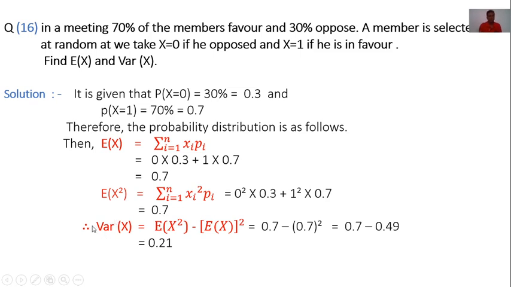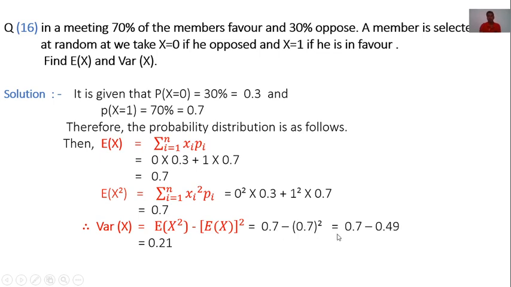Now, the formula of variance is variance of x is equal to E of x square minus E of x, bracket square. Here E of x square is 0.7, and E of x is also 0.7. Put here.